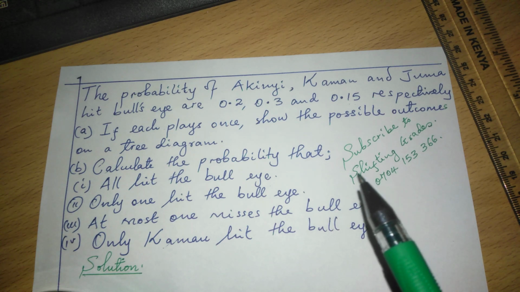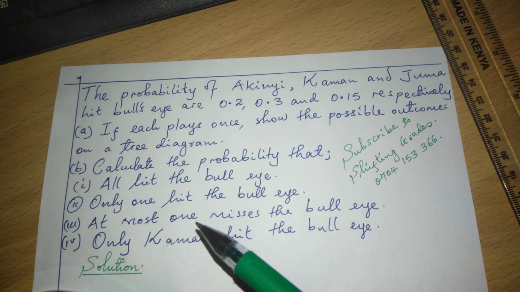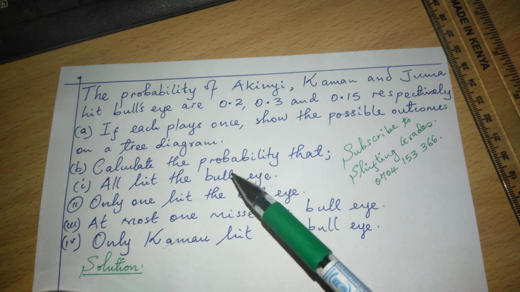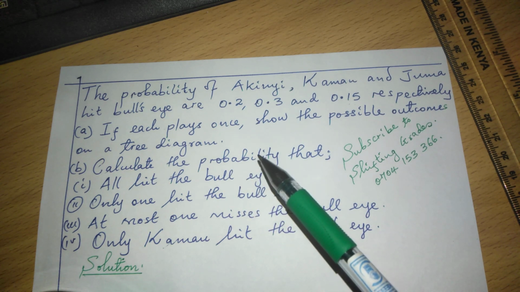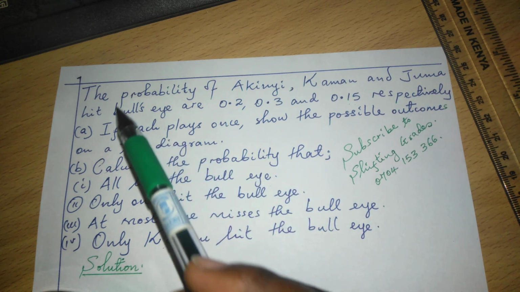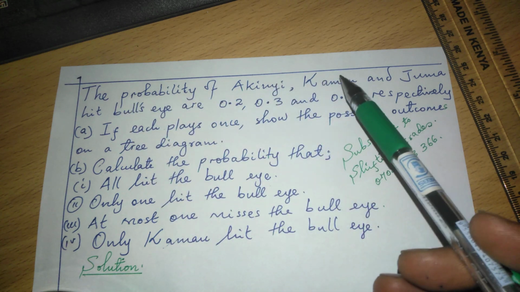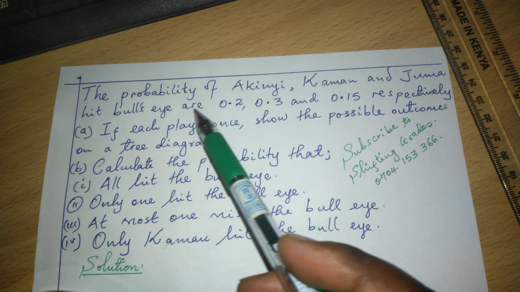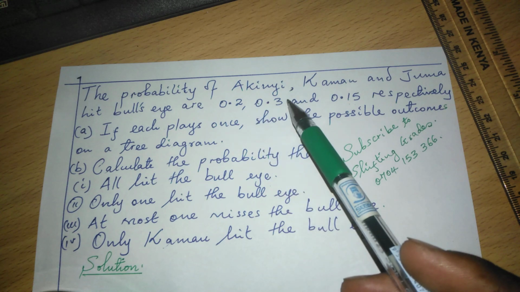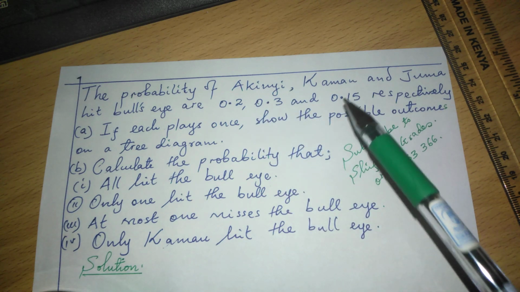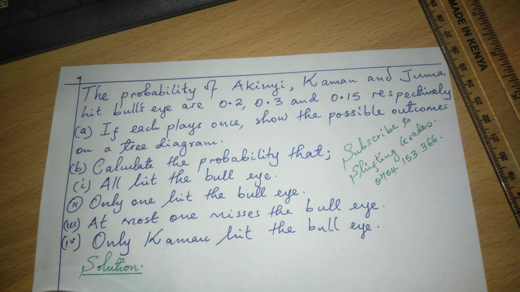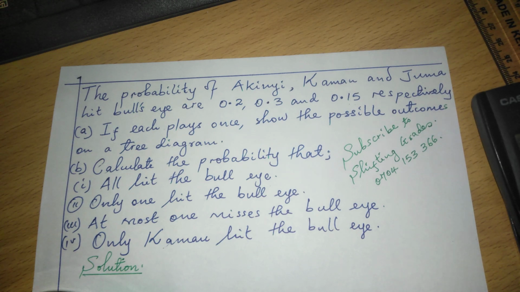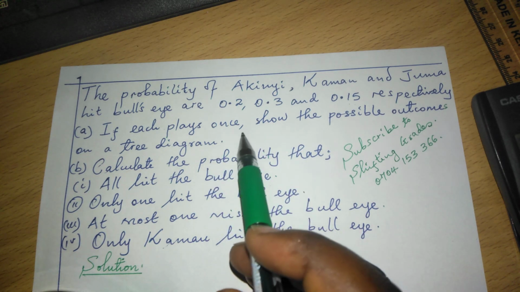Welcome to this lesson. We are going to study probability, and we are going to consider independent events on a tree diagram. We are given the probability that Akinyi, Kamau and Juma hit the bullseye are 0.2, 0.3 and 0.15 respectively. If each plays once, show the possible outcomes on a tree diagram. So that is what the question says in part A.